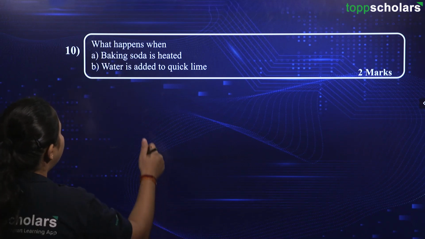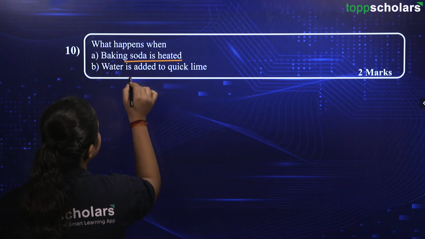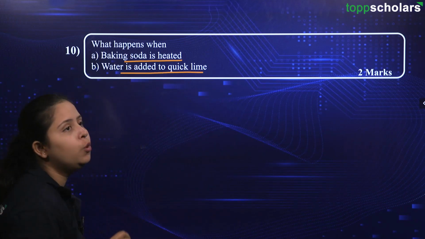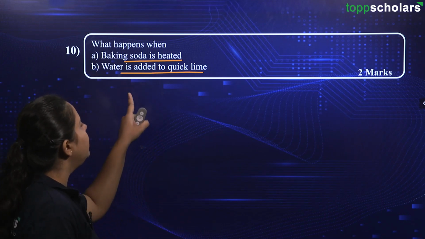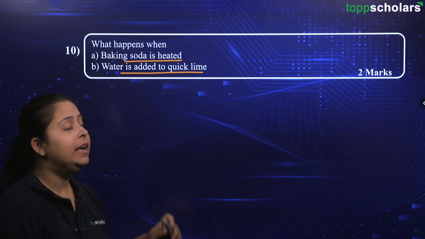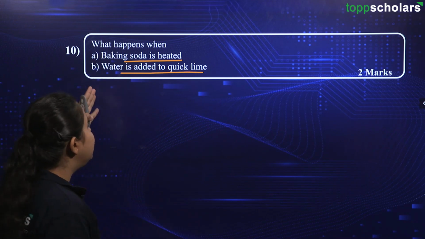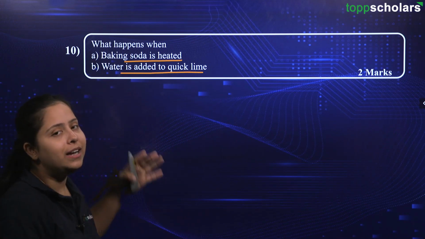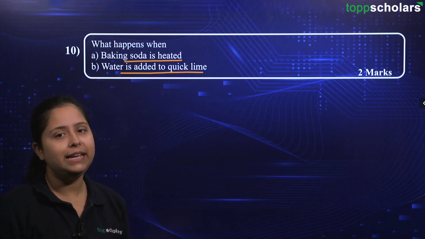Here is the question. It says, what happens when baking soda is heated and water is added to quicklime? Again, you should know what is the chemical formula for baking soda and what is the chemical formula for quicklime. Here, everything is coming from your acids and bases. Some of these things are bases, like baking soda is basic in nature. So, there are reactions which are being asked upon baking soda.